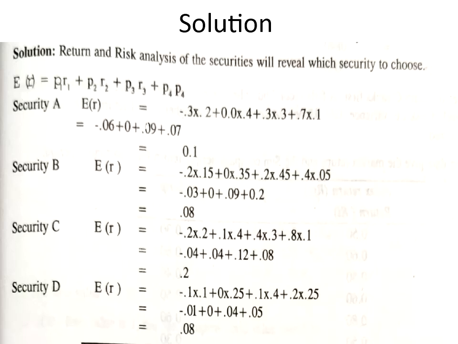Similarly, for security B, I get the value to be equal to 0.08. For security C, I get the value to be equal to 0.2. For security D, I get the value equal to 0.08. Okay. So what I did, expected return is equal to, I am multiplying the probability with the return. Okay.